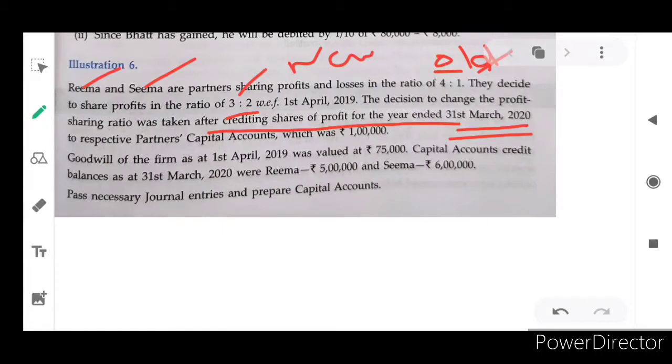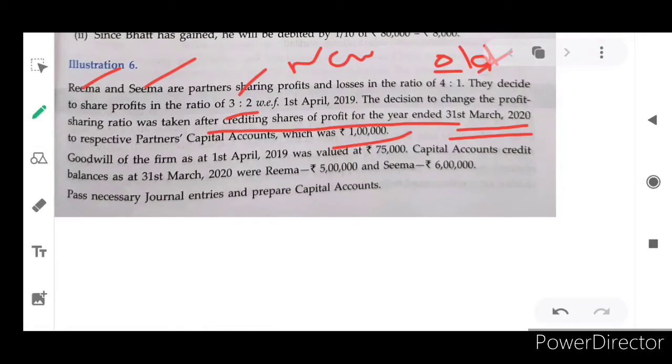The respective partners' capital accounts were 1 lakh rupees. That 1 lakh will be taken as the profit amount, shared as per their existing and new ratios, and with that you can know who has to be debited how much and who has to be credited how much.